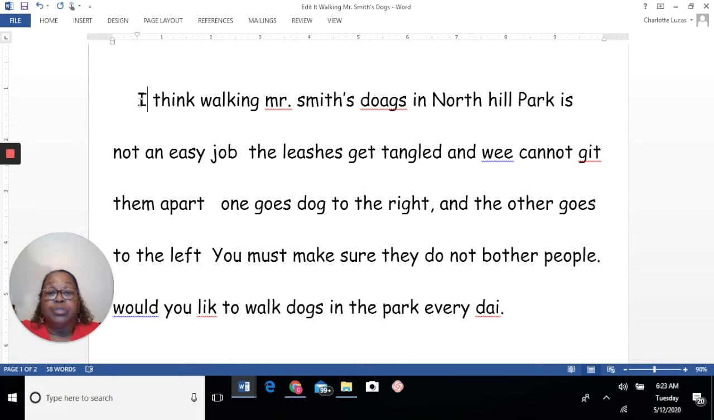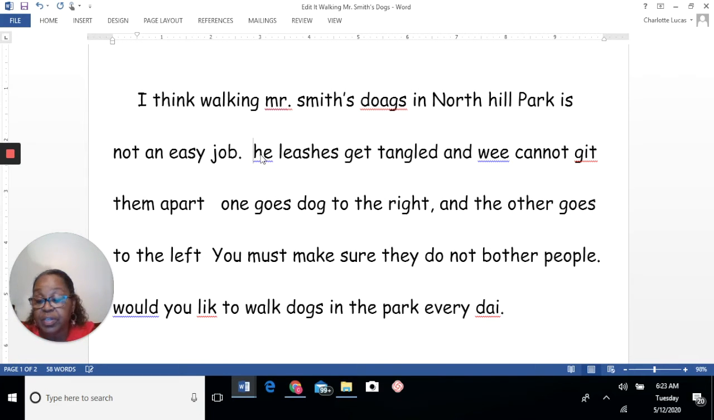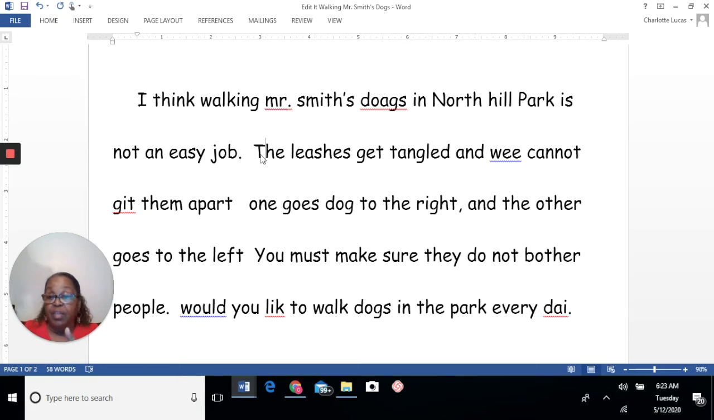I think walking Mr. Smith's dogs in North Hill Park is not an easy job. A natural pause. That sentence came to an end, and I'm just going to put punctuation, a period, right there. That's a natural pause. We'll see if it's right or wrong in just a minute, okay? Now, if I have a period here, then this word has to be what? Capitalized, because it is the first word of the next sentence. So let's go ahead and make the capital. That way we know we've got our capitalization straight.